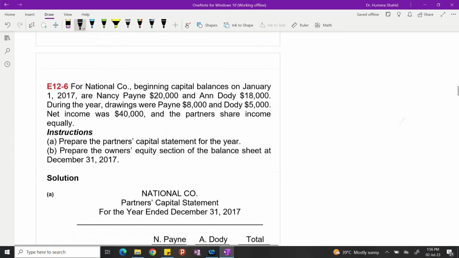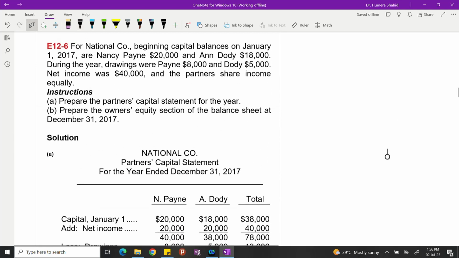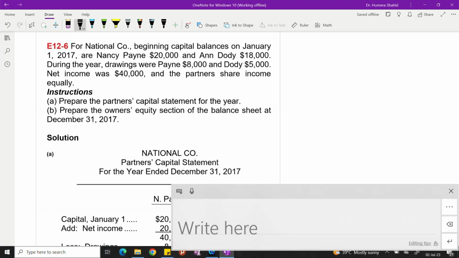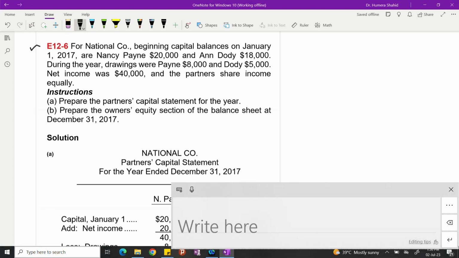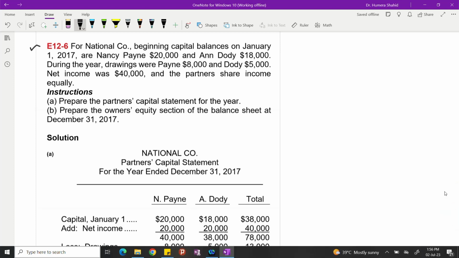Let's move towards the next question, which is exercise number 12-6. For National Company, beginning capital balances on January 1st, 2017 are Penny $20,000 and Jody $18,000.